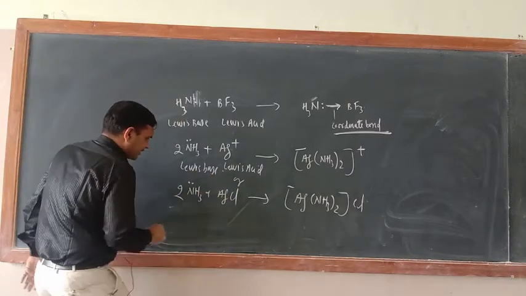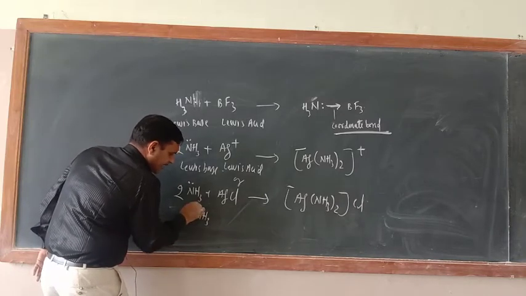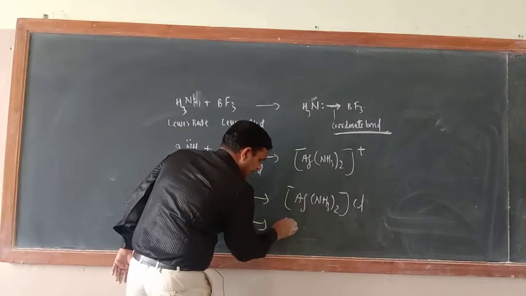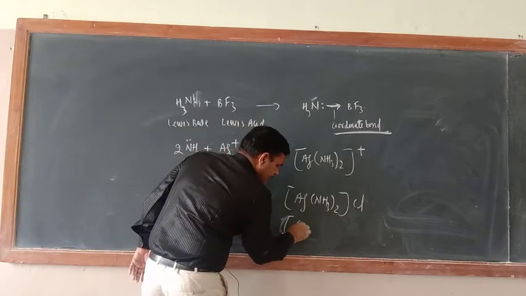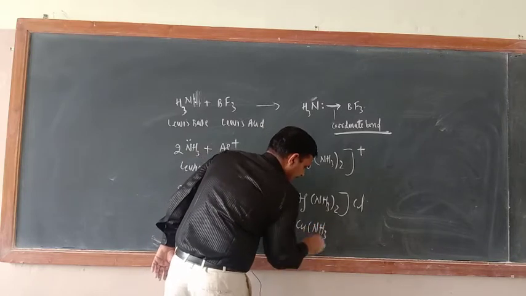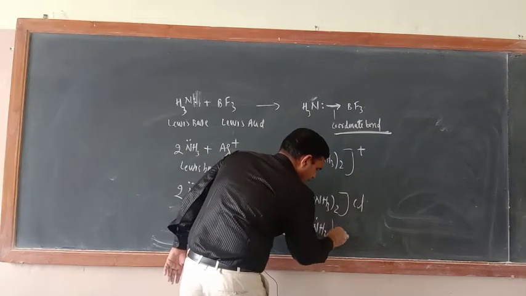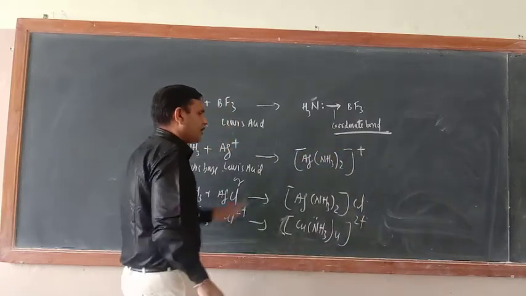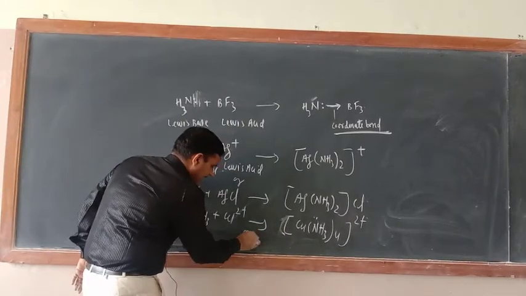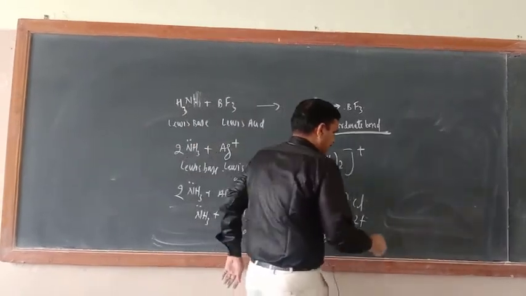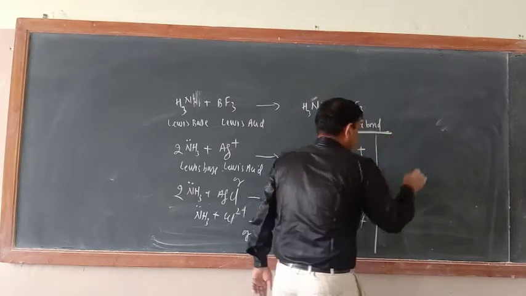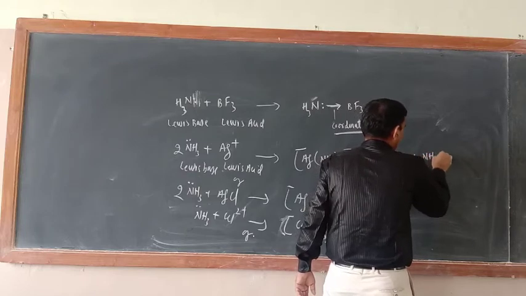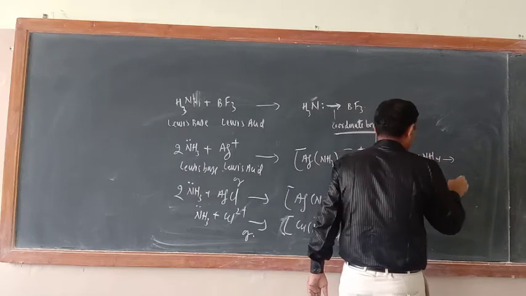Another reaction, just see. NH3 plus Cu2 positive ion. So here what is there? Bracket close, NH3 with lone pair of electrons, here 4, and here 2 positive. Now the same reaction can be written like that also. Take the salt of copper, see, CuSO4 plus 4 molecules of NH3. Now here what is there?